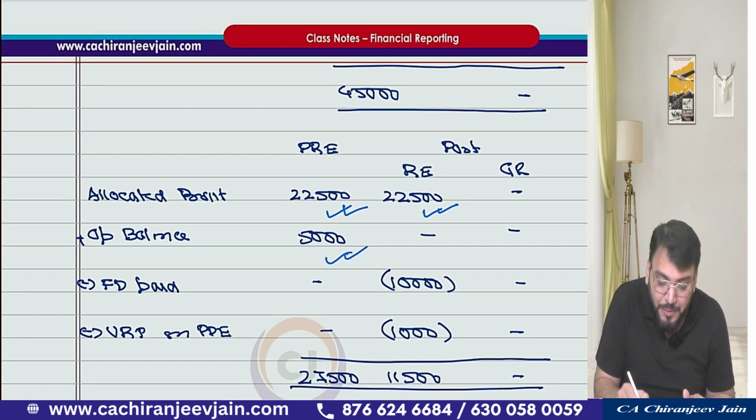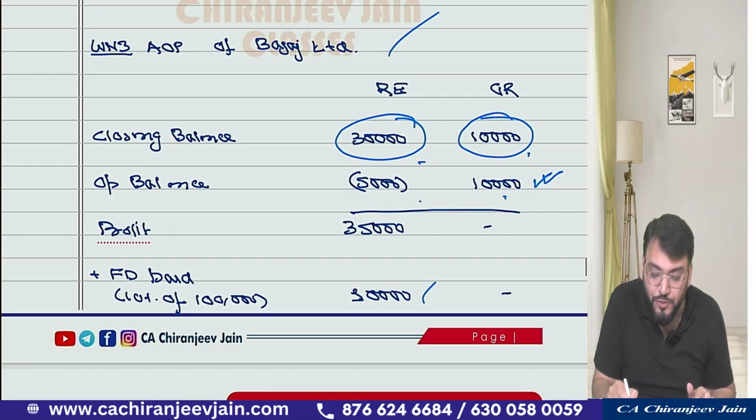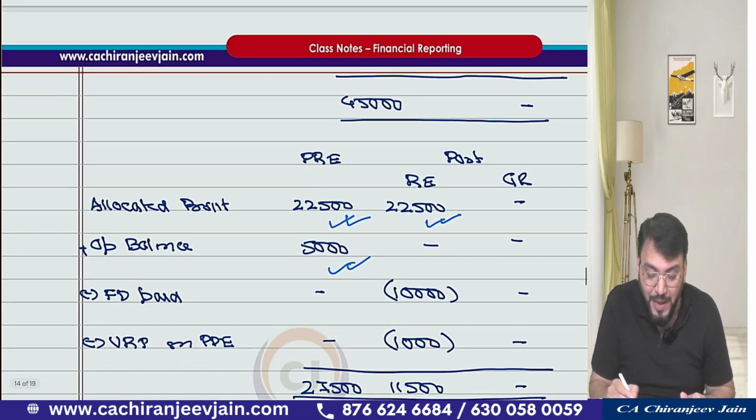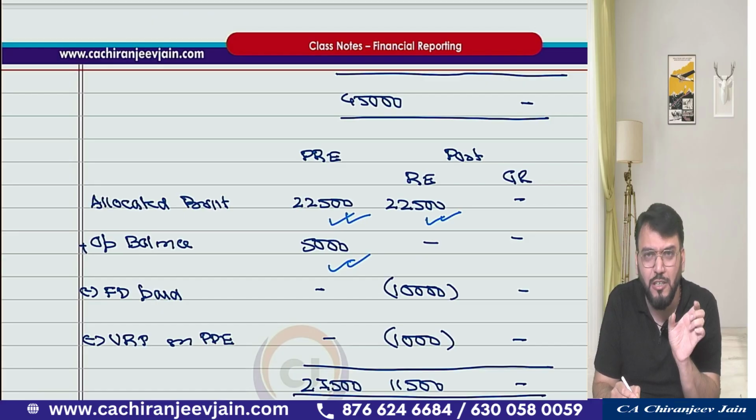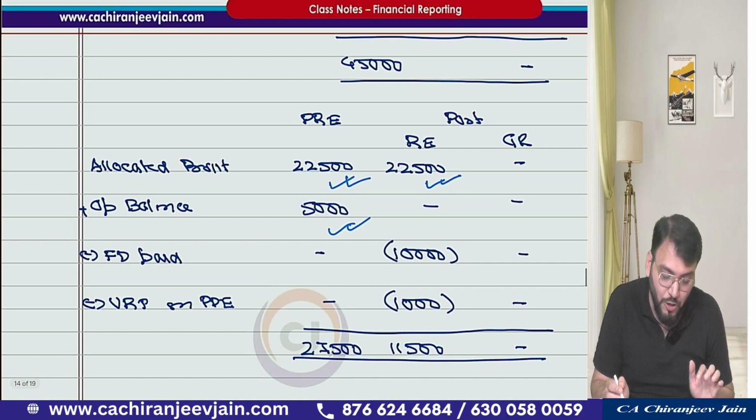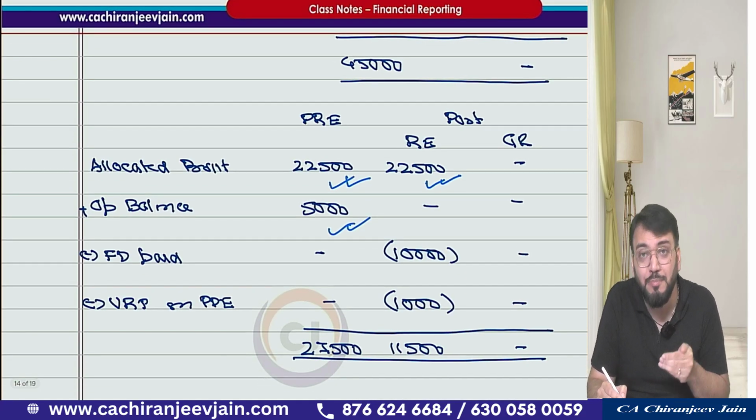Then we'll add opening balance. Opening balance will be added, 10,000 positive, 5,000 negative. So it is 5,000 net opening balance, means the total opening balance of general reserve and retained earning, that is 5,000 net amount. Got this? Then final dividend paid, because it has been paid after acquisition, deduct from post acquisition profit.